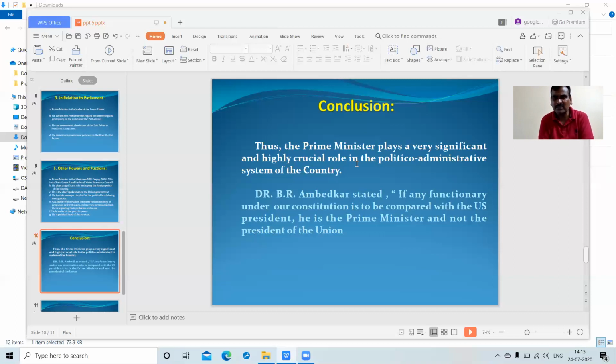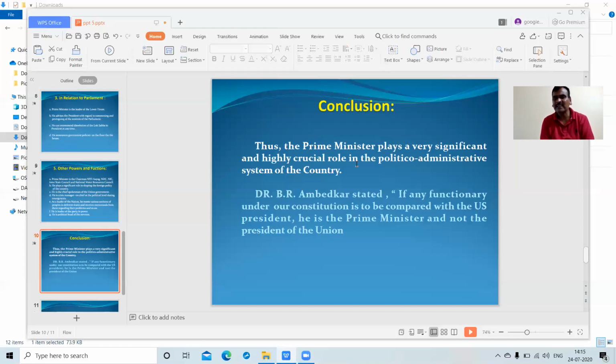So lastly, the conclusion on the Prime Minister's role, particularly in the context of the administration. Thus, the Prime Minister plays a very significant and highly crucial role in the politico-administrative system of the country. That means he is a steersman.